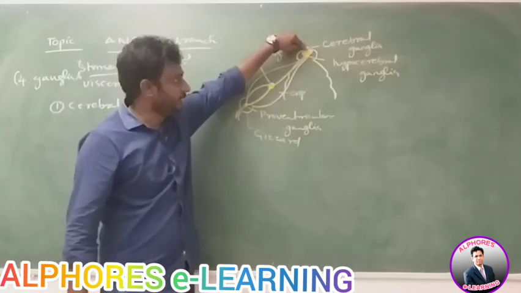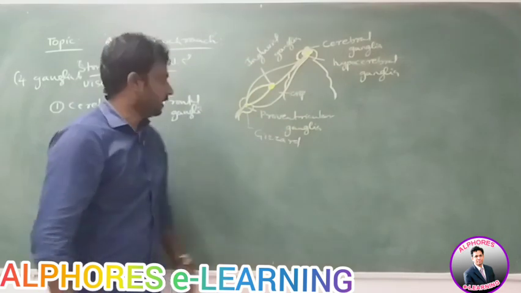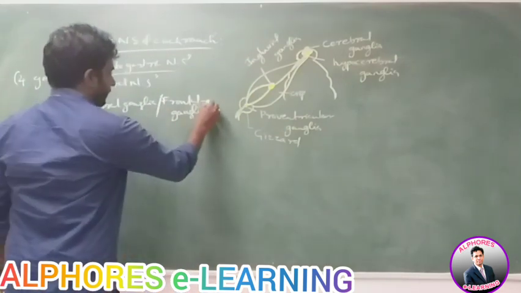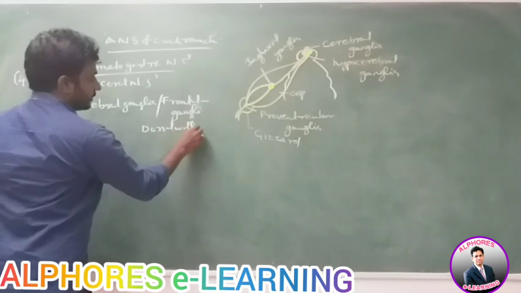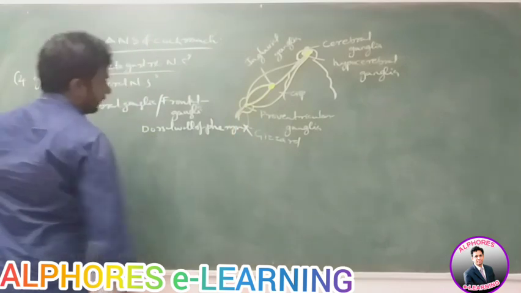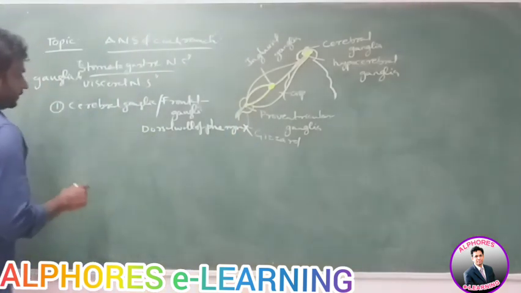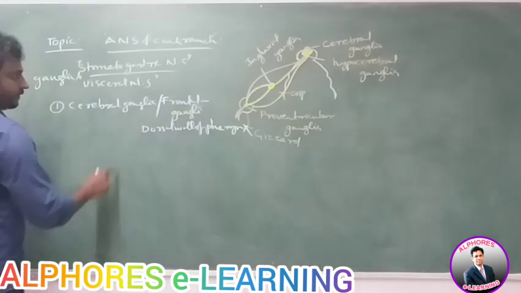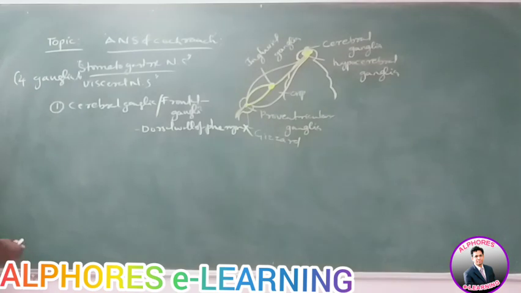Where is it located? It is present above the brain, on the dorsal wall of the pharynx. Locations are most important here. So cerebral ganglia or frontal ganglia is located on the dorsal wall of the pharynx.